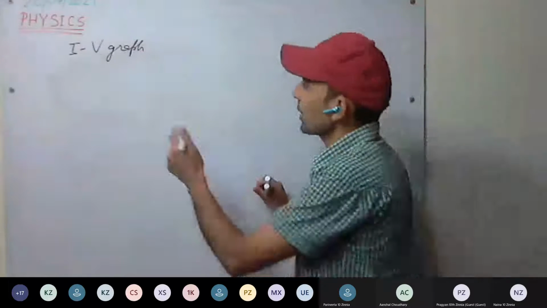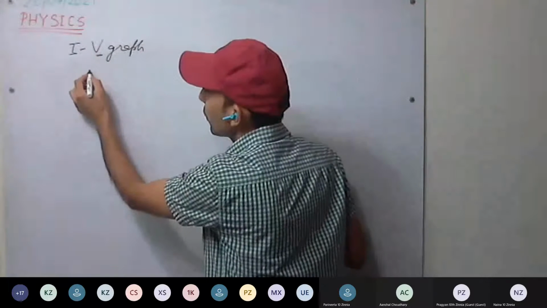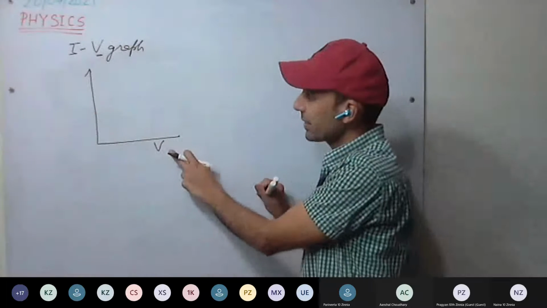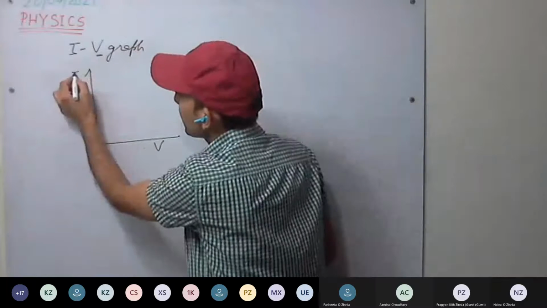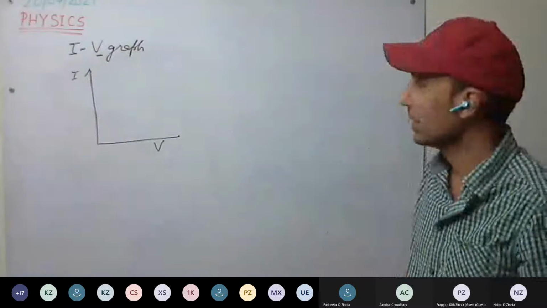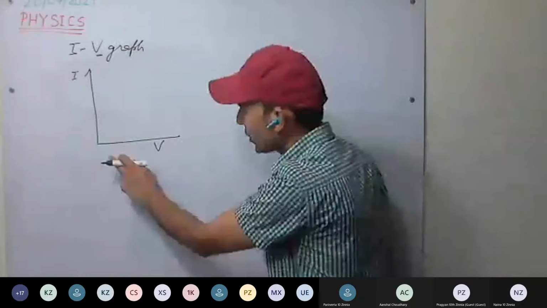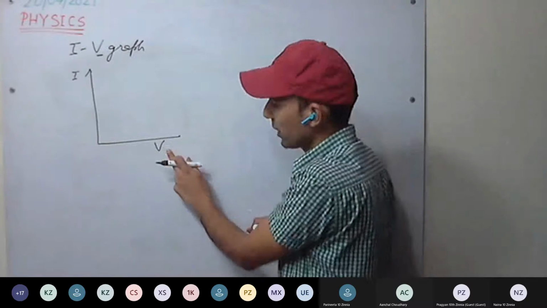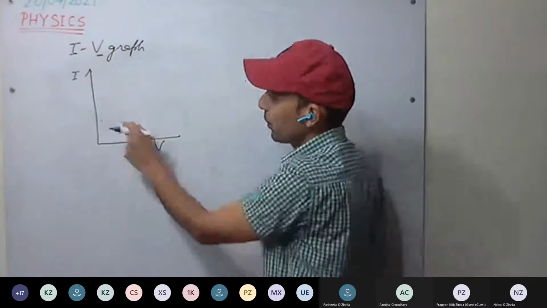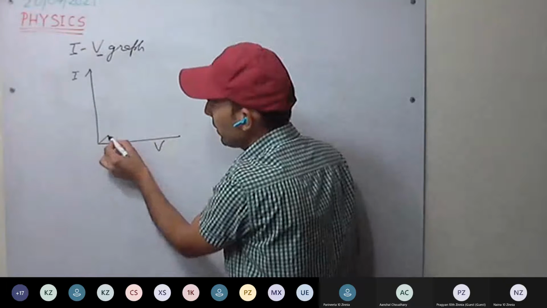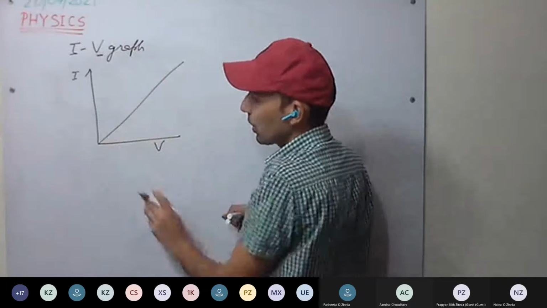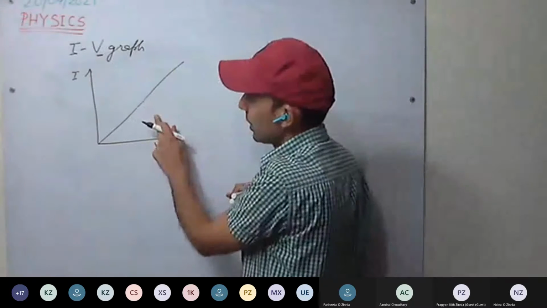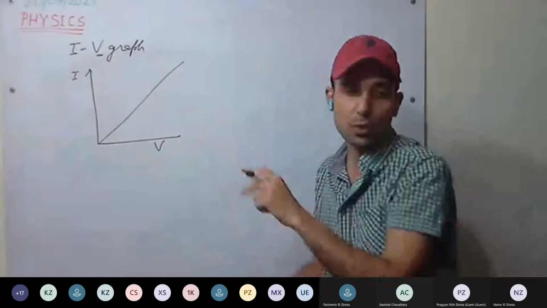So for a metal, with the variation in voltage, we are drawing the IV graph. Voltage, the potential difference, is on the x-axis and current on the y-axis. As we vary the potential difference across a circuit, we plot the corresponding values of current, and it comes out to be a straight line passing through the origin. So you can see the resistance is constant.